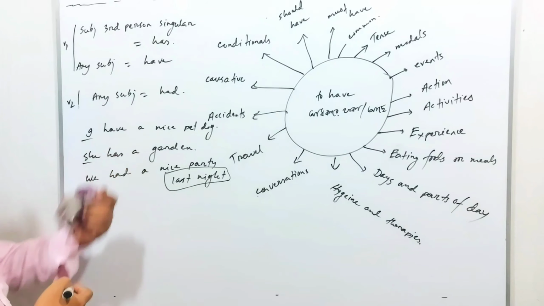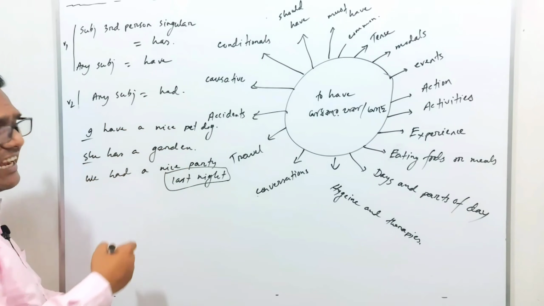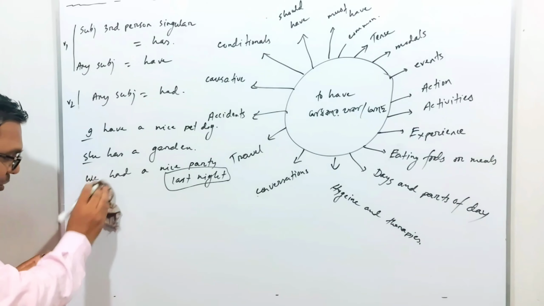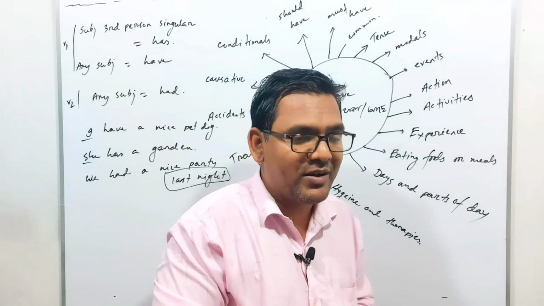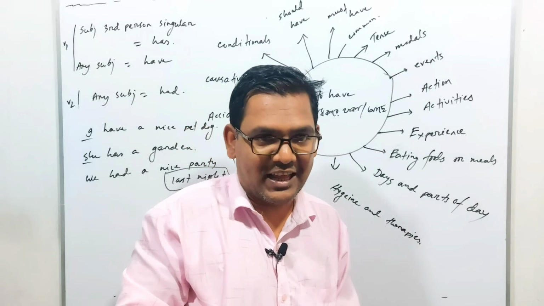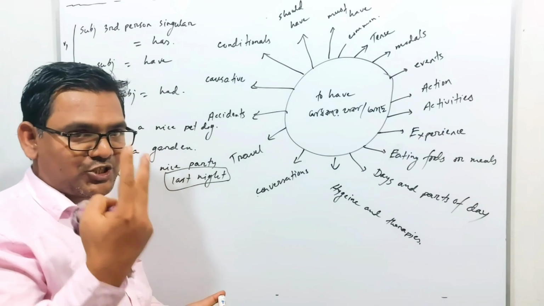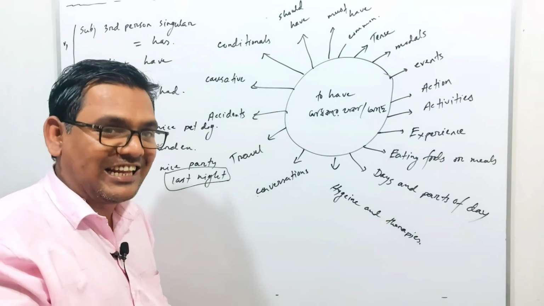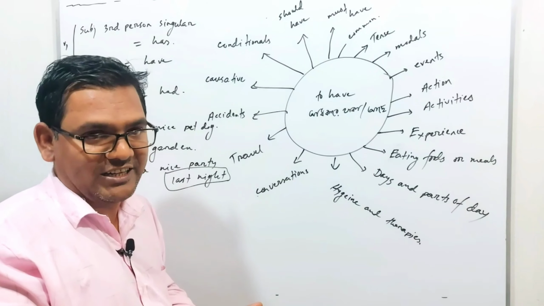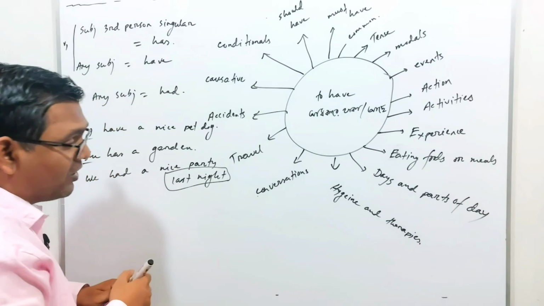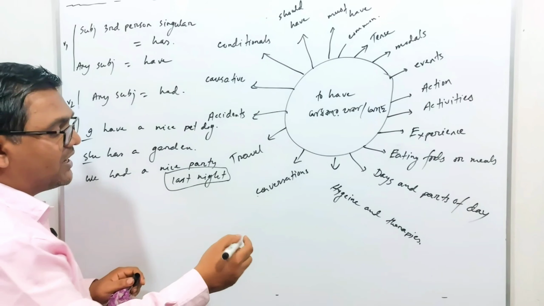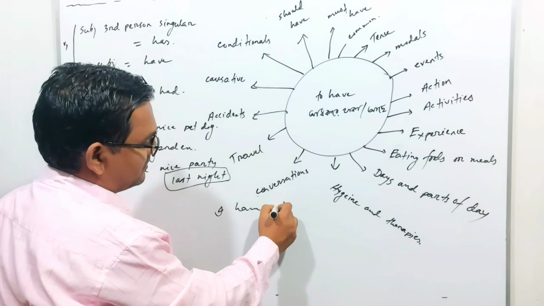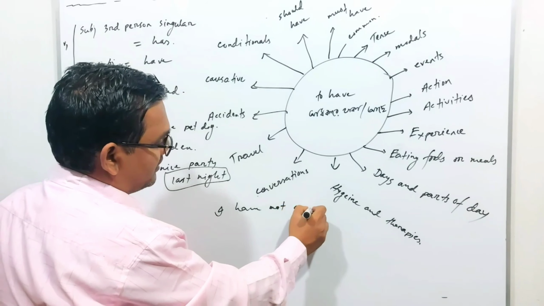Okay? So let's go for the negative form of these words. Before telling the negative form, I want to explain that negatives can be made in two ways. What are those? In modern English and in older English. In older English, people used to use have not. I have not a ball.